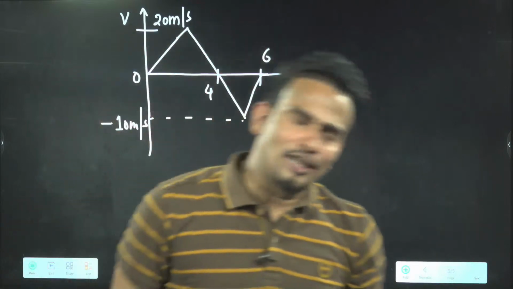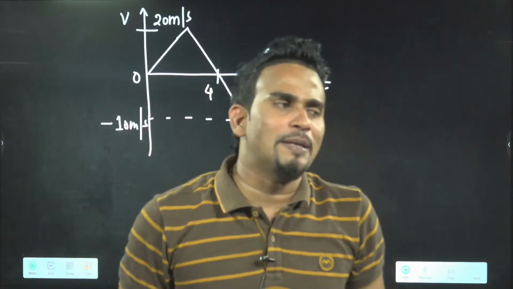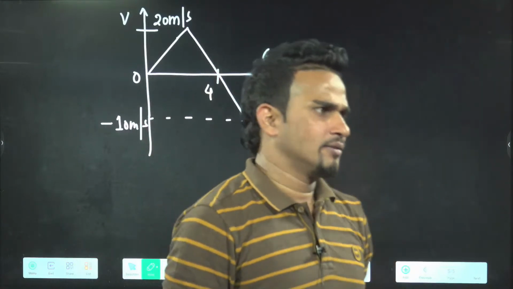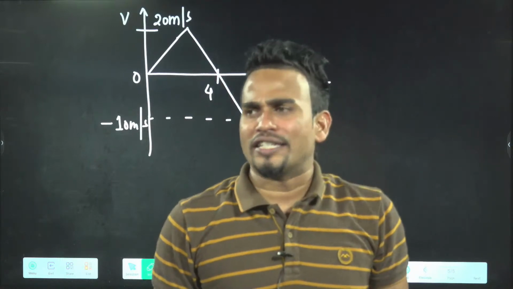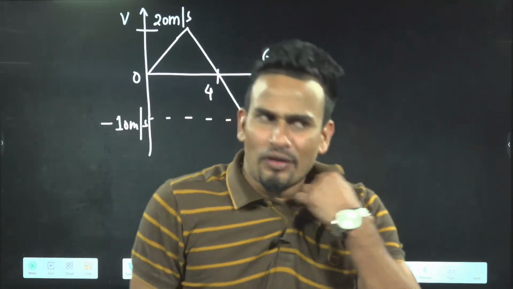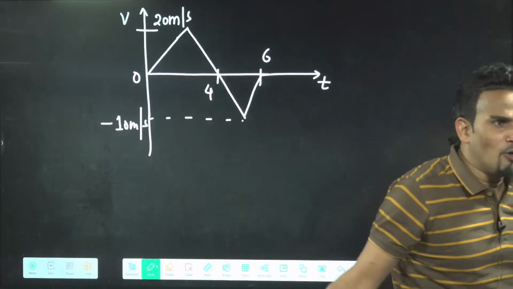Average velocity means total displacement by total time. Total time is 6 seconds. Total displacement will come with the help of area. Total distance by total time is the average speed. So total distance will come with the help of area. Time is given. Don't get surprised in the exam by how they are asking this.